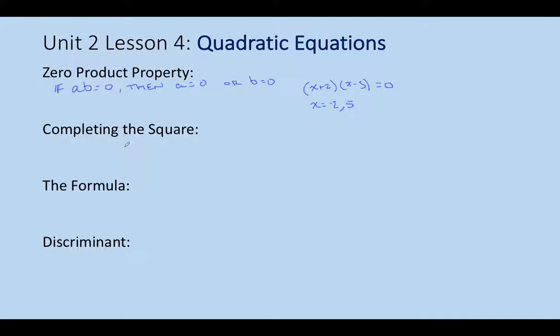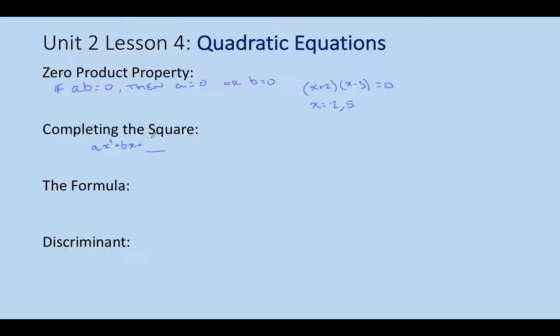The one big thing here, if you're going to solve an equation by completing the square, is making a perfect square trinomial. So if we had something like ax squared plus bx, and we wanted to make this a perfect square, we would want to pick the c value that would make this a perfect square trinomial.